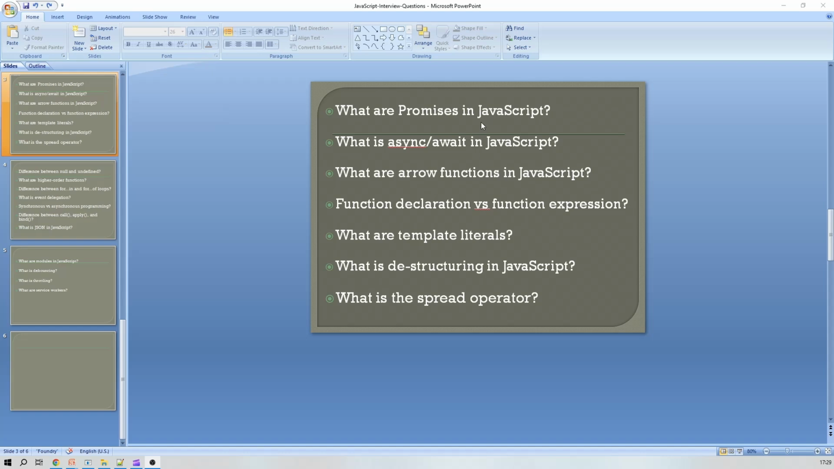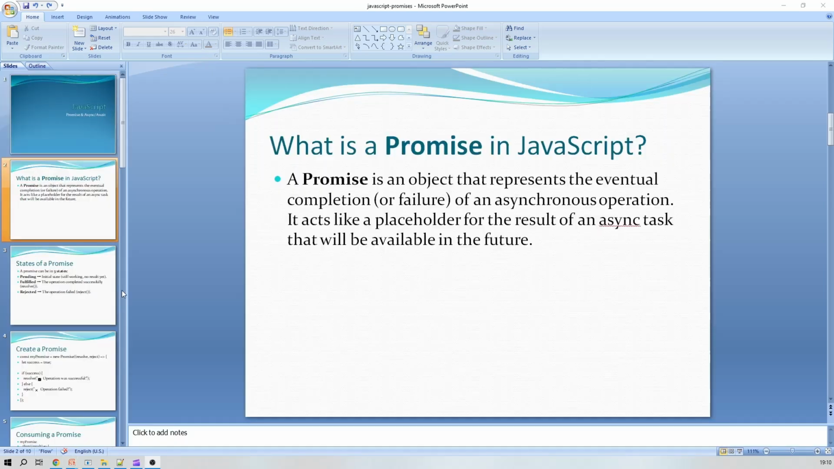I have created a separate PDF for you in order to explain what all these concepts are. So let's check what a promise is in JavaScript. A promise is an object that represents the eventual completion or failure of an asynchronous operation. It acts like a placeholder for the result of an async task that will be available in the future. Why are we calling it a placeholder for the result of an async task? Because it will be called in both cases, no matter whether that particular asynchronous task completed successfully or failed.